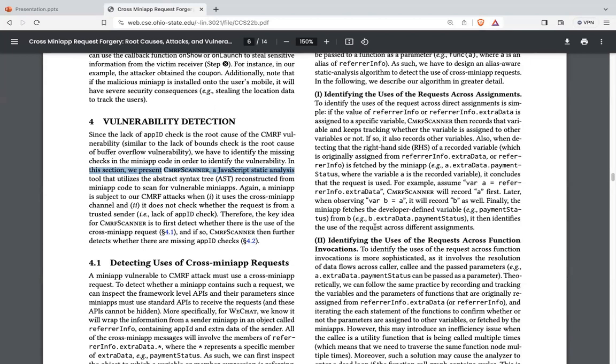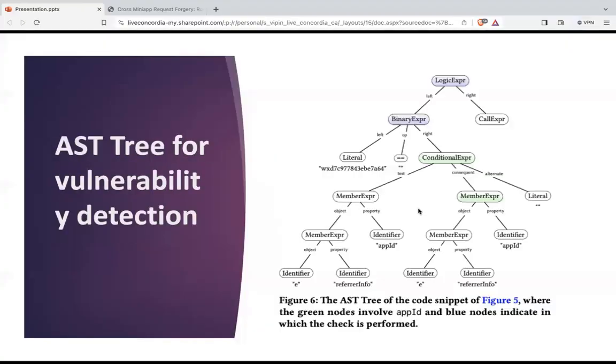It is based on the abstract syntax tree. What this tool does is read the developer's code first, then create a tree based on all the functions in the code. Then it is going to mark green and blue nodes. It marks all the points where we are missing the security checks, so that we can implement them and make our mini application strong enough.